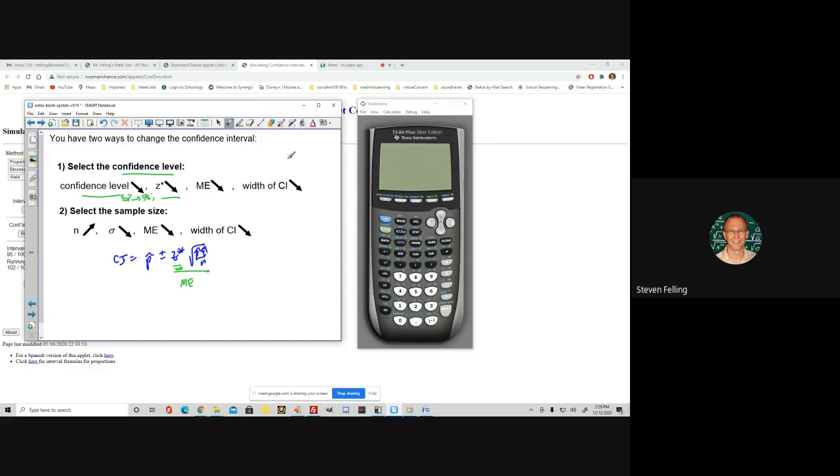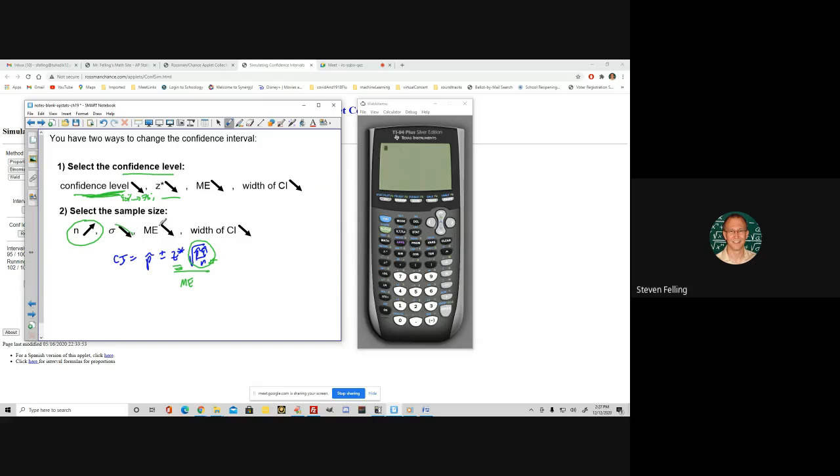So if you need to have a more precise result, like you don't want to go from 20% to 80%, you want to be able to say something like 48% to 52%, then you either have to lower your confidence level, or you can increase your sample size. Because if you increase your sample size, then because it's on the bottom here, this will go down.